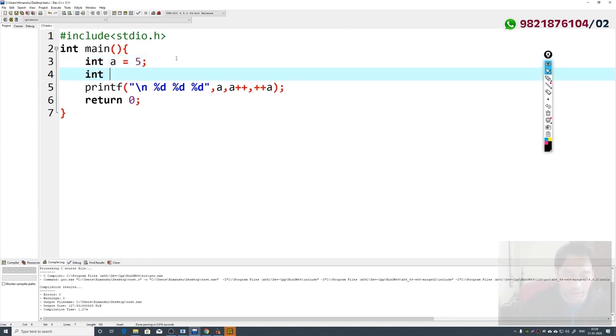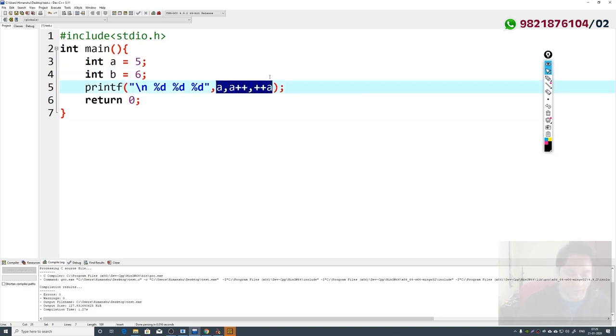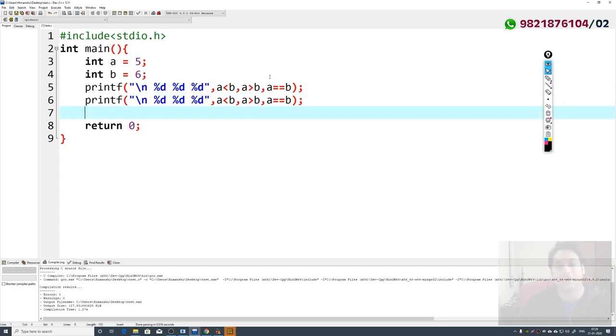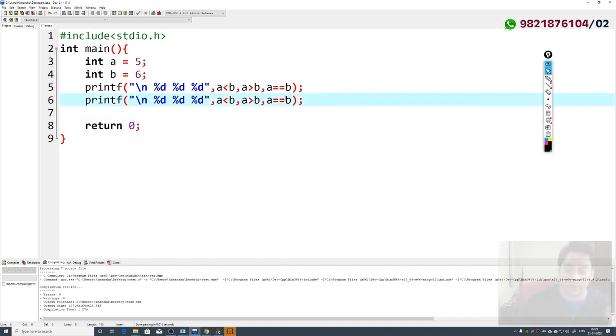So here integer b is equal to 6. Now tell me the output of these statements. The first statement is a less than b, a greater than b, a double equal to b. This is something that we have already done. In the same way, I write this statement, which is a single equal to b. Now think about the output.